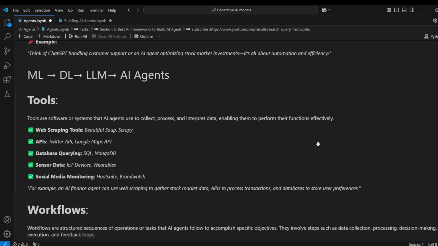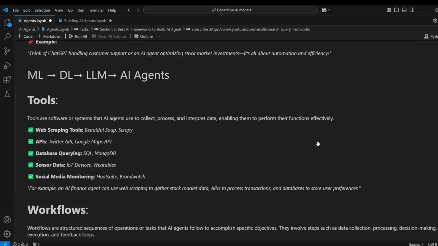Now, web scraping tool. With the help of Beautiful Soup, we can scrape data. Like that, APIs such as the Twitter API, database querying with SQL and MongoDB, sensor data, IoT devices, and social media monitoring tools such as Brand Watch. Another example: consider an AI finance agent. It can use web scraping to gather stock market data, APIs to process transactions, and databases to store user preferences. It's a basic example.